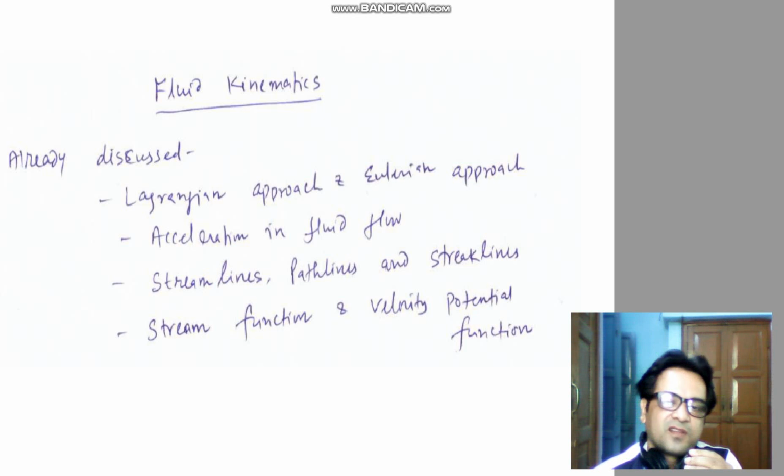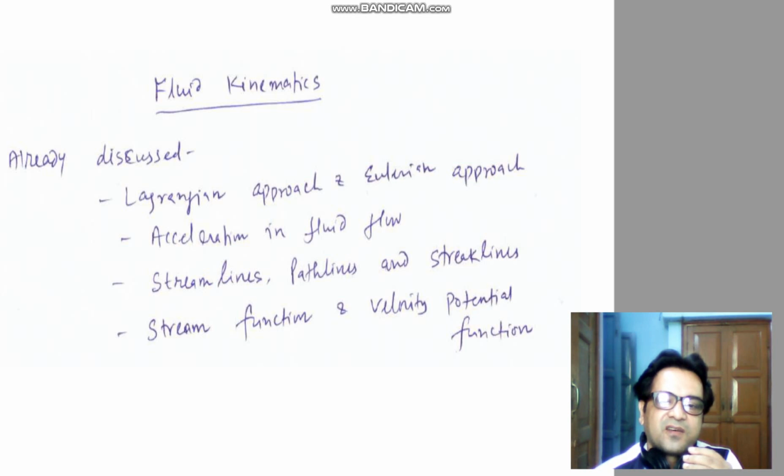Also, we have discussed the different visualization techniques when fluid flow takes place: streamlines, path lines, streak lines, and their importance. Also, we defined two functions: the stream function and the velocity potential function. We defined the stream function psi as u equal to del psi by del y, and v equal to minus del psi by del x. Similarly, we defined the velocity potential function phi as u equal to del phi by del x, v equal to del phi by del y, and w equal to del phi by del z.